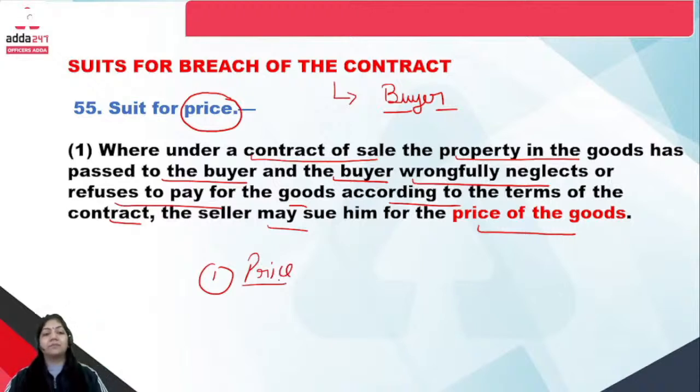So the first thing is price. Suit means to file the case. Under this contract of sale, the property in the goods has passed to the buyer, and the buyer wrongfully neglects or refuses to pay for the goods according to the terms of the contract. The seller may sue for the price of the goods. Please see this.